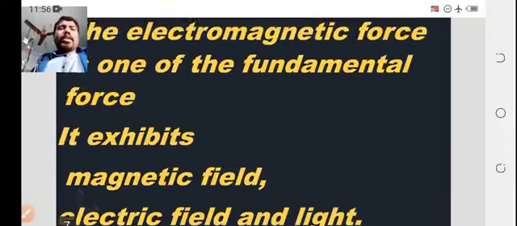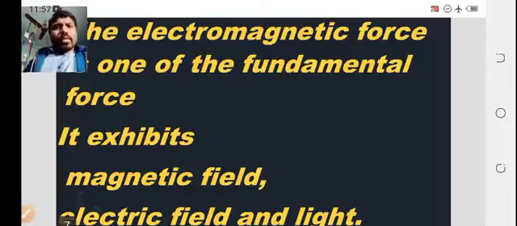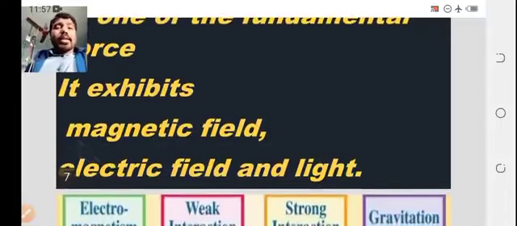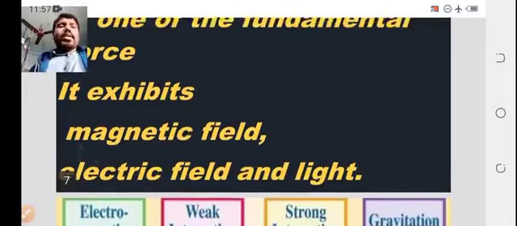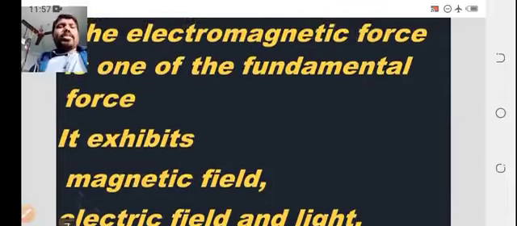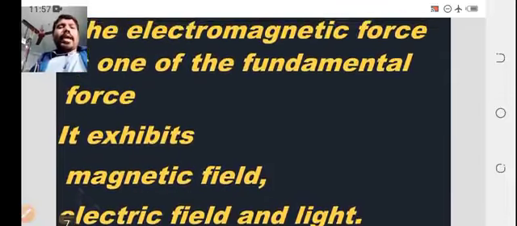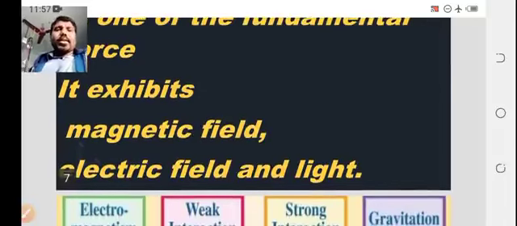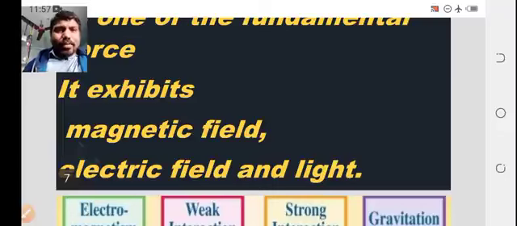From the electromagnetic force, what phenomena can we analyze? We can observe the magnetic field, we can observe the electric field, and we can also observe light. So the electromagnetic force is one of the fundamental forces, and it exhibits magnetic field, electric field, and light.